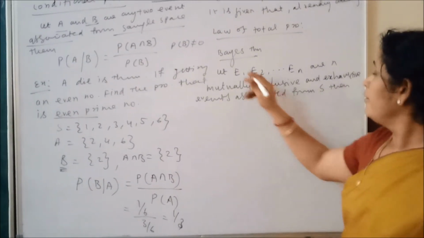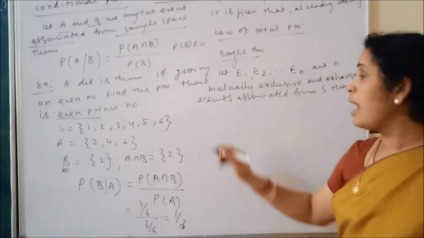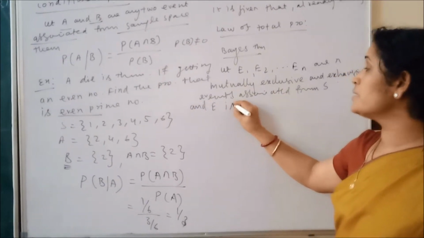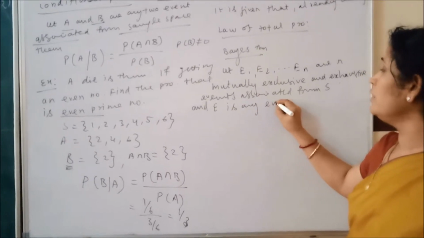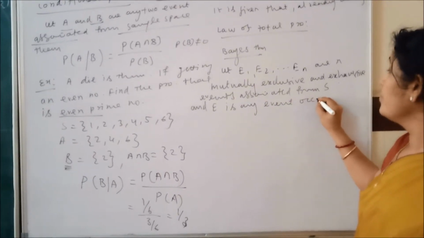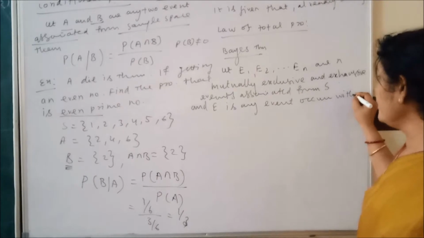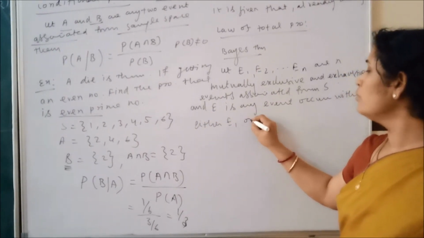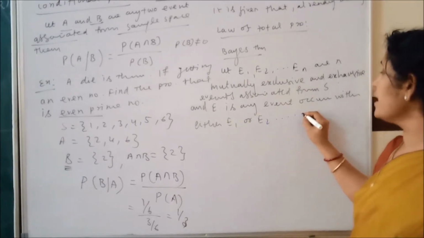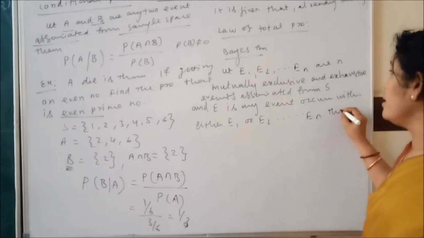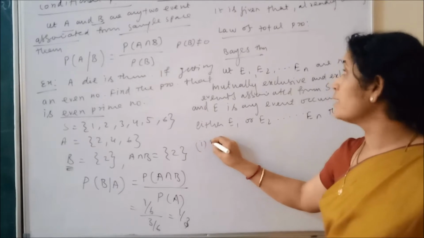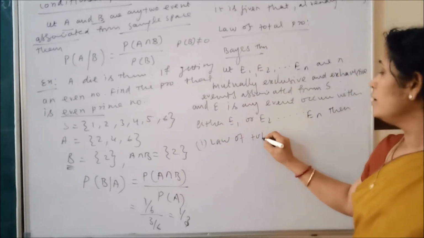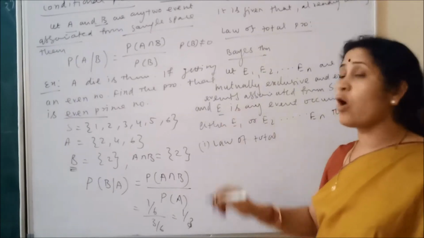Then what is the law of total probability? Let E be any event that occurs with either E1 or E2 or E3, etc., or En. So first let me explain the law of total probability. It means the probability of a common event.